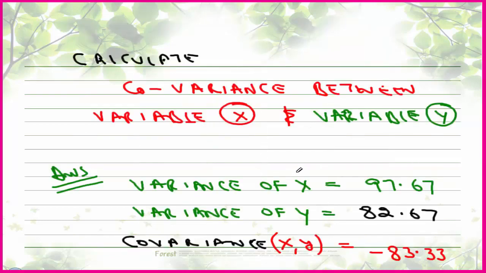I think I have already told you in quant that with the help of a calculator we can easily calculate it, but we cannot calculate covariance with the help of a calculator. With the calculator, we can calculate standard deviation of x and standard deviation of y, but not covariance. So for that we will first calculate correlation, R, from the calculator, and then with the help of that R we can calculate covariance using the formula. So just see, variance of x is 97.67. I have already calculated it, and I will show you how I did it. Variance of y is 82.67, and covariance is minus 83.33.